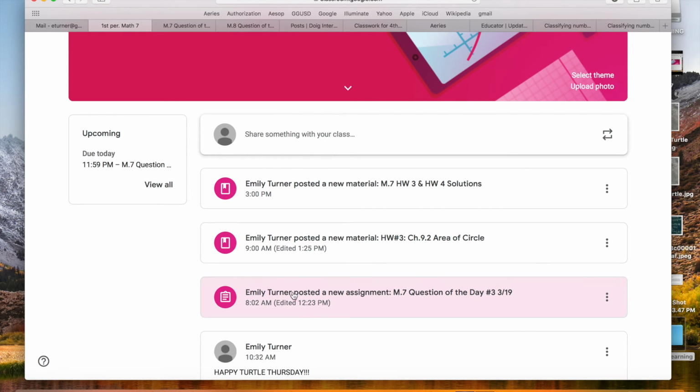So the 3 things you need to do every day is your Math 7 question of the day before midnight. You need to work on your homework. And you need to check your homework. Now listen, I am going to collect homework every Friday. So I'm going to collect every homework for the whole week on Friday. And I will probably be sending out a video about that tomorrow, as well as an example of what it should look like. So remember, daily question must be done by midnight. Please continue to do your homework all week because it will be due Friday.